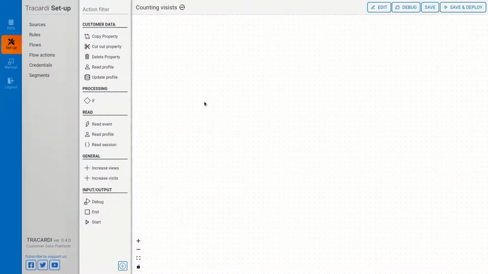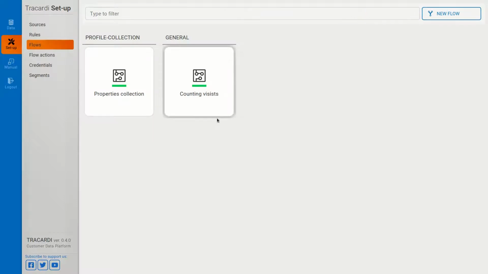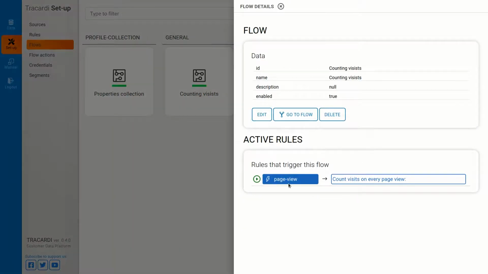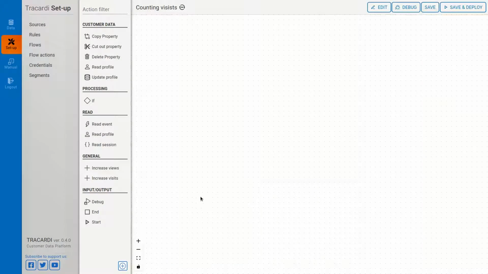A flow is actually a kind of logic that runs when a rule is triggered. The rule, let's go back for a while to see the flows. Let's go to count visits, and we can see that every time there is an event page view, count views, that means this flow will be run. So with every page view, this flow will run. We just go into this flow, and I'll show you how we can load the data from the event. This node will do that.